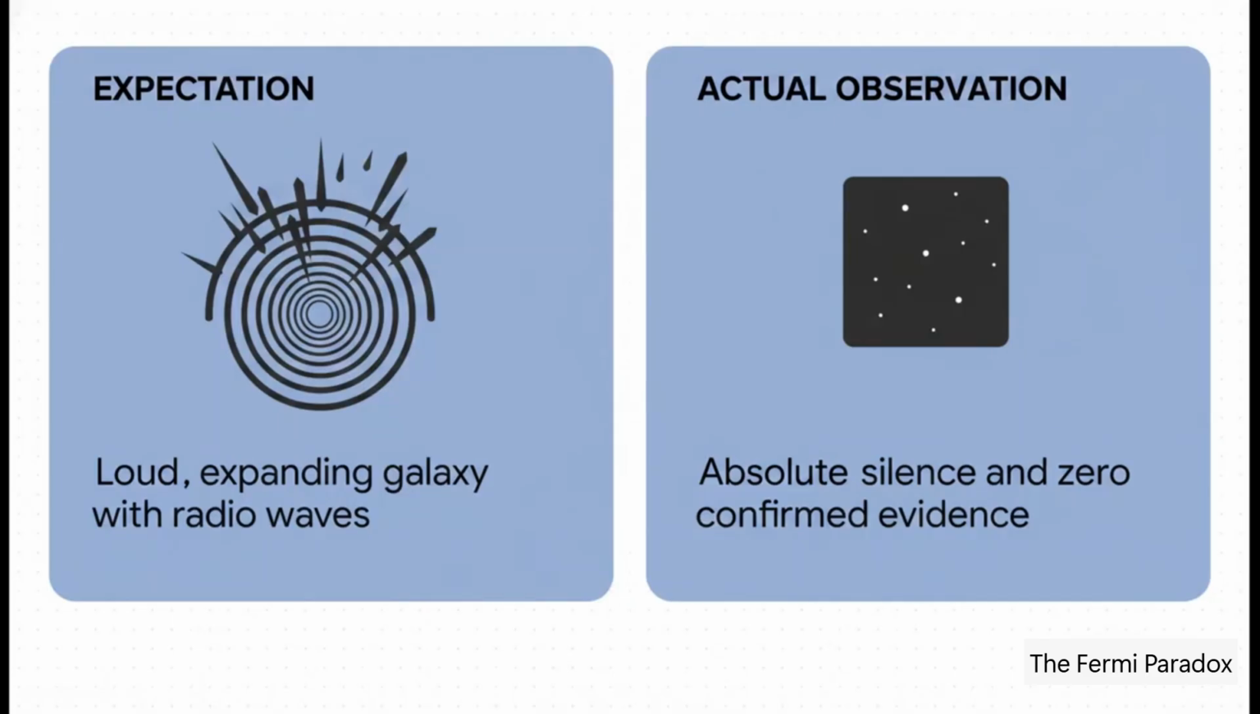See, for decades, we've assumed that an advanced alien civilization would be, well, incredibly loud. We expected to find a noisy, booming galaxy just full of stray radio waves, giant megastructures harvesting star energy, and lots of space junk. But our actual observation? Absolute silence. We have zero confirmed evidence of extraterrestrials. So why exactly is the sky so quiet?